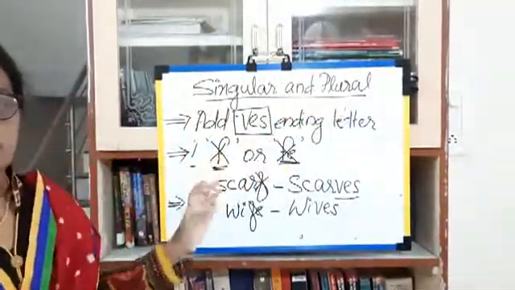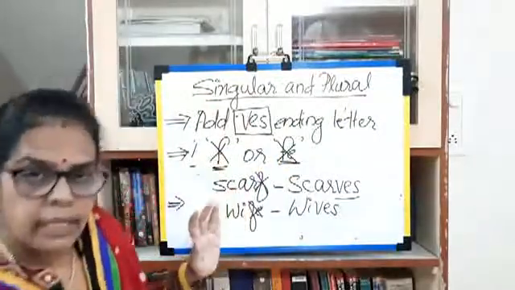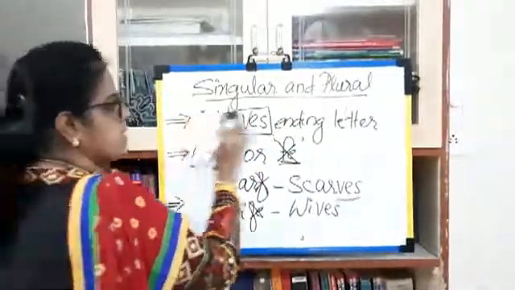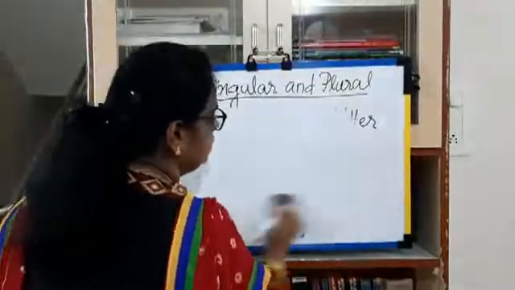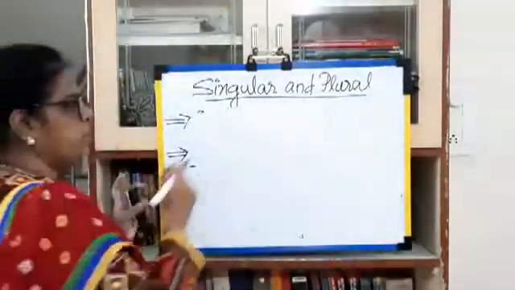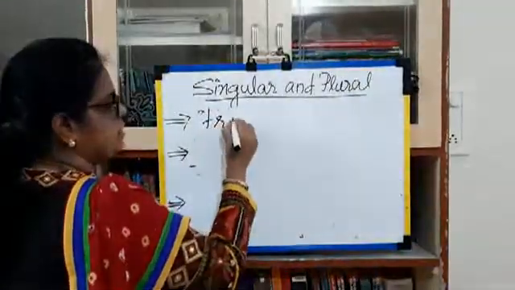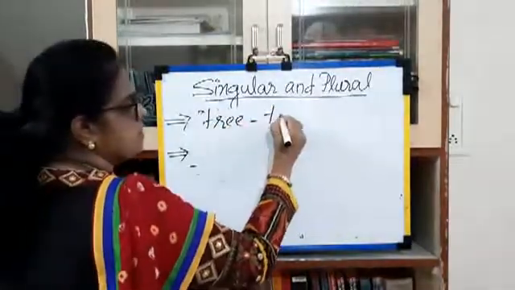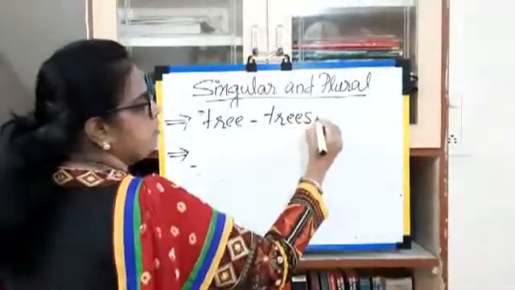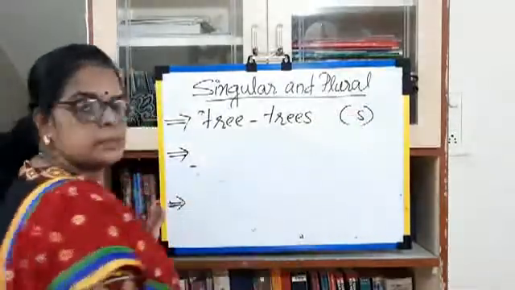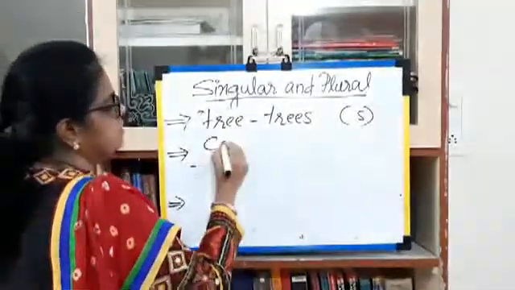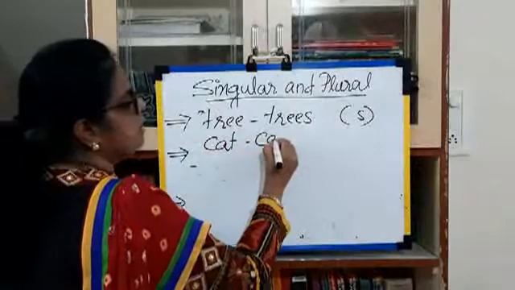Okay, the first one is we add s. Then in the common words, we add s. Example, tree, trees. Okay, we add s. Cat, cats.